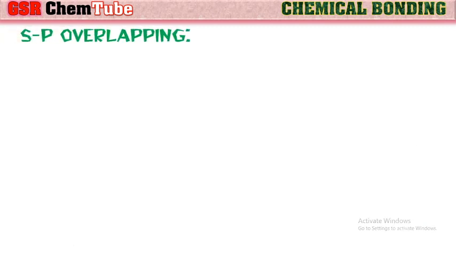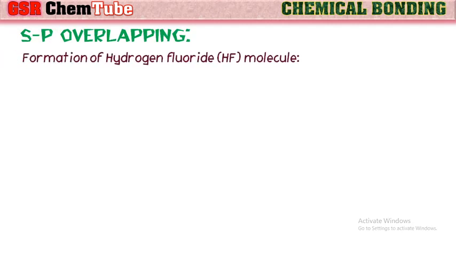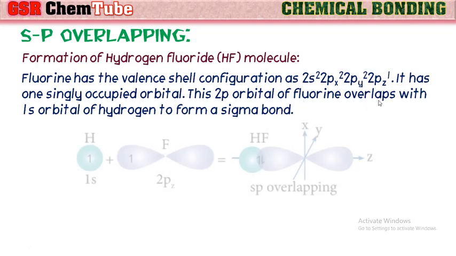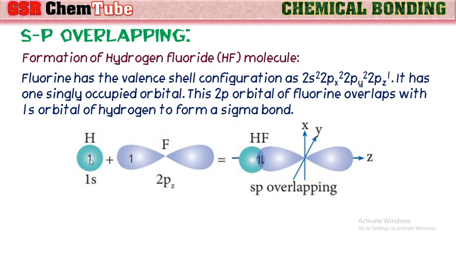Next, let us observe sp overlapping by considering the hydrogen fluoride molecule formation. Fluorine has the valence shell electron configuration 2s2, 2px2, 2py2, 2pz1. It has one singly occupied 2pz orbital. This 2p orbital of fluorine overlaps with the 1s orbital of hydrogen to form a sigma bond. Here we can see the 1s orbital of hydrogen overlapping with the 2pz orbital of fluorine, which has one electron, and hence sp overlapping occurs, and thus a sigma bond is formed. So HF has a sigma bond because of sp overlapping.